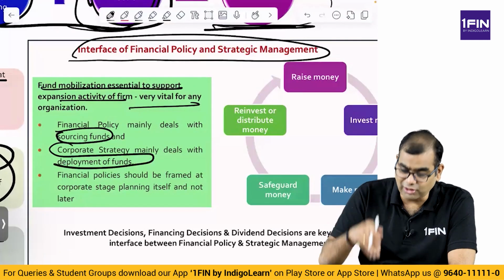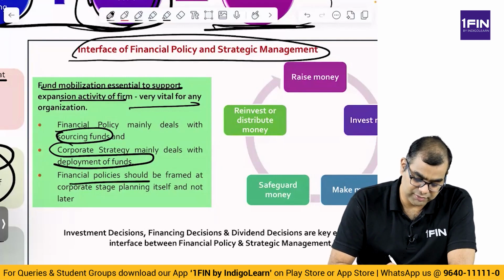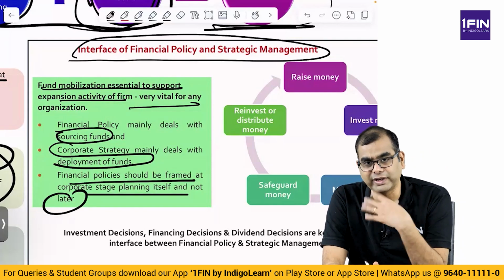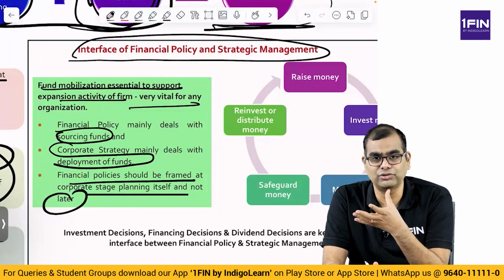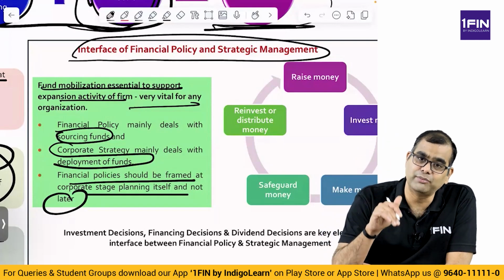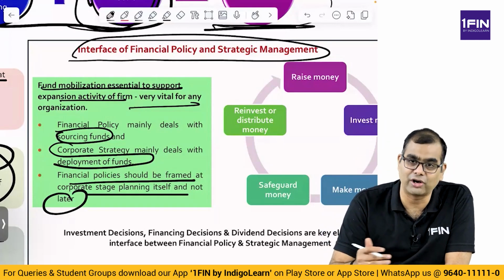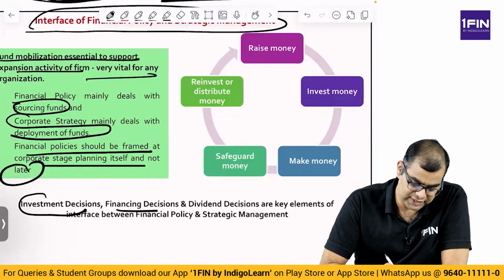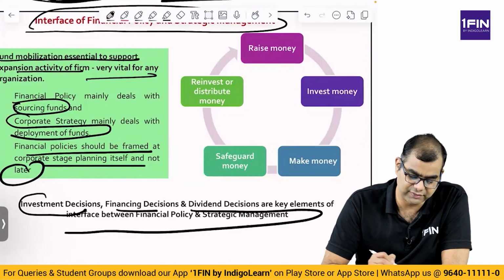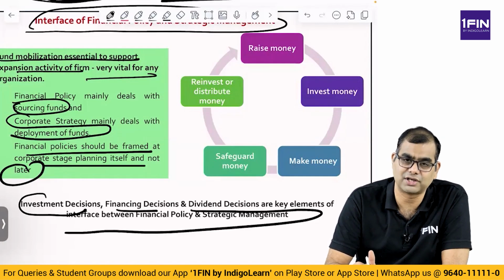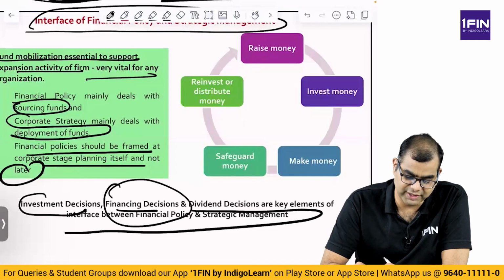Financial strategy is more about how you raise funds. Financial policy should be framed at the corporate stage planning itself and not later. That is, you cannot say that I will grow 20x in terms of my revenue and not look at the financial requirements or consequences of that. You have to necessarily think of both of them together and at the same time. They cannot be independent of each other. So if you look at this, investment decisions, financing decisions and dividend decisions are key elements of the interface between financial policy and strategic management. So what do you invest? Where do you invest? How do you invest? Then how do you raise money for that?